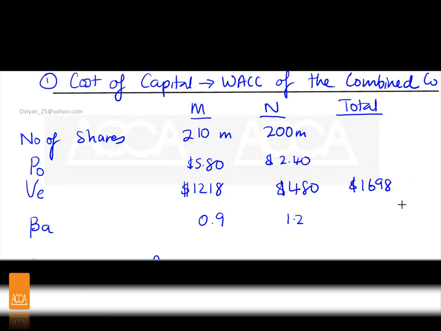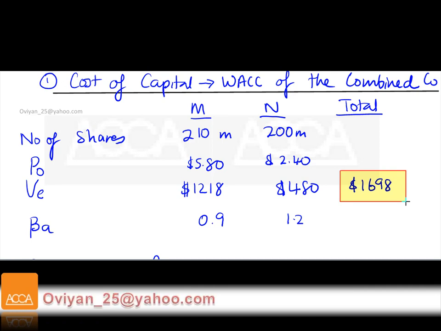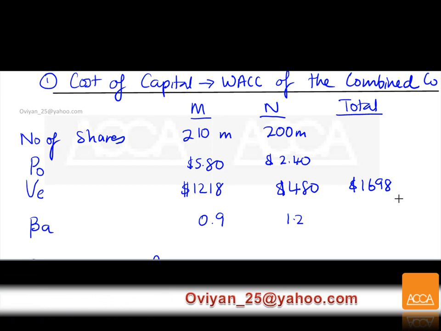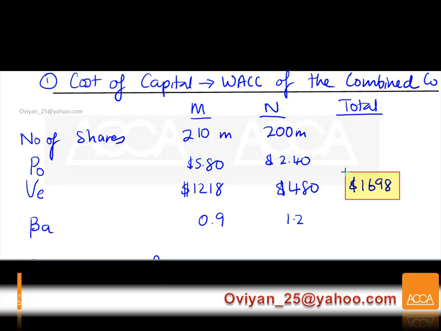This is your existing equity combined value. So we're going to find the new value, then come back and subtract this from that new value, and we're going to get that answer, additional equity value.